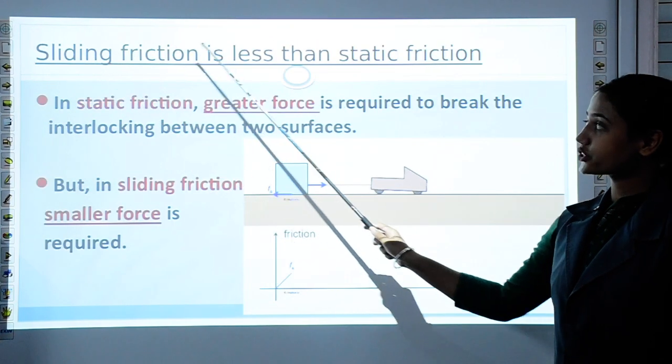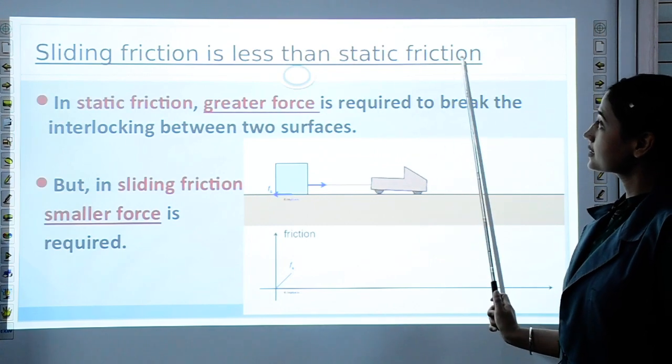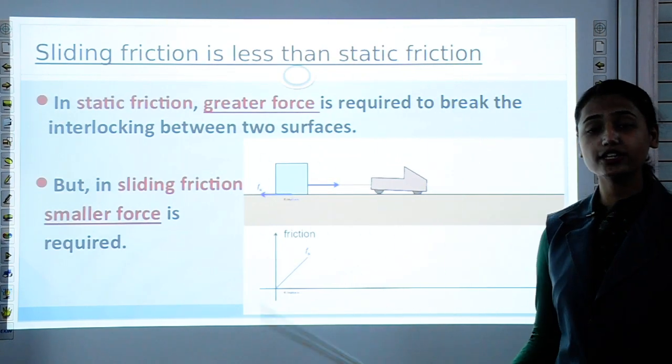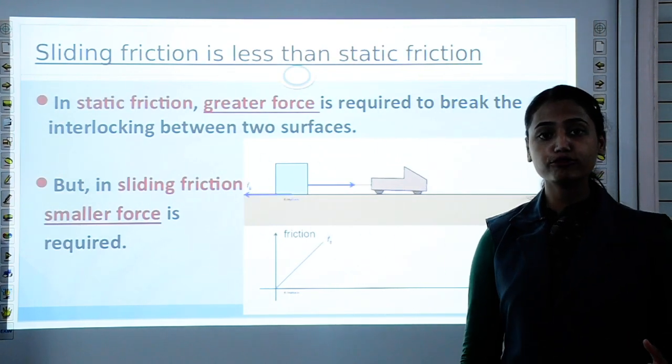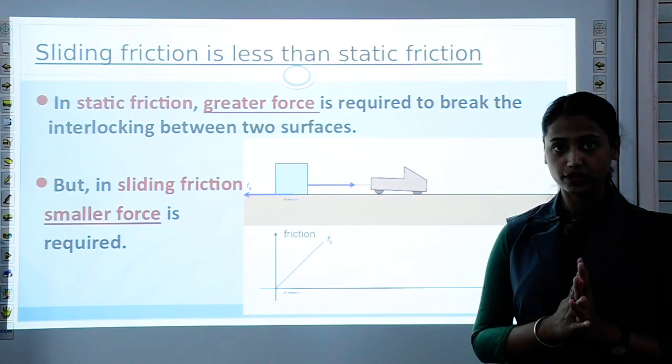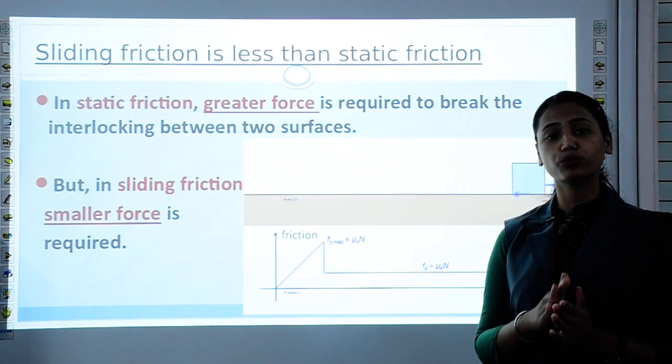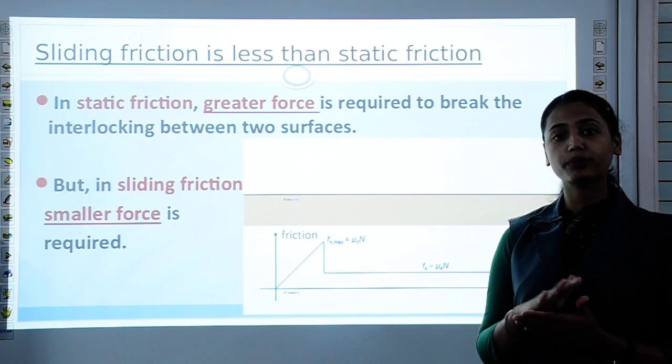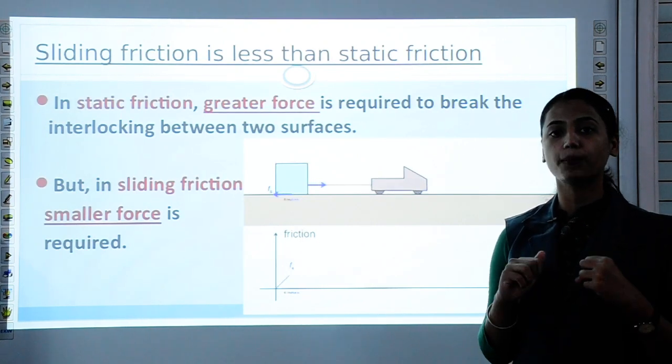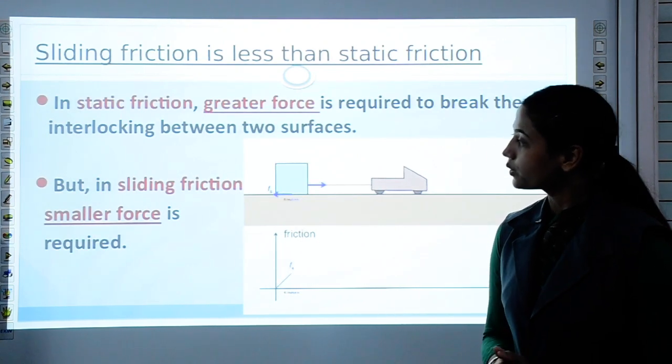So sliding friction is always less than static friction, because in case of static friction we have to break the interlockings, and to break those interlockings we need to apply more force.